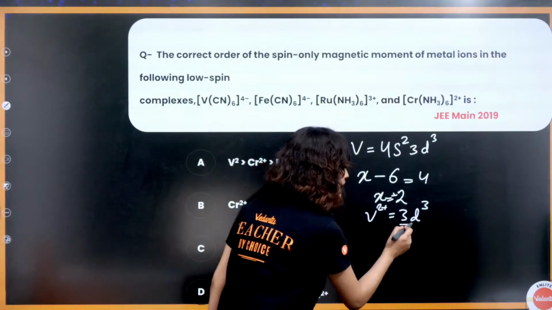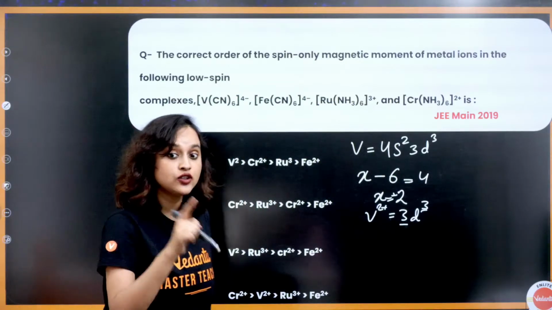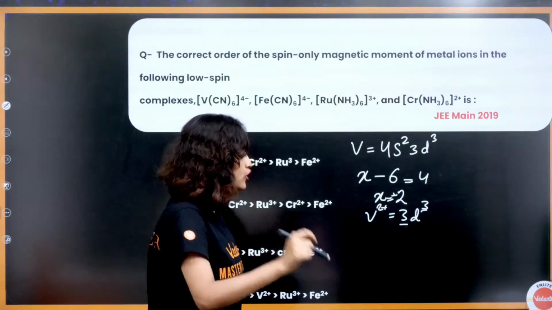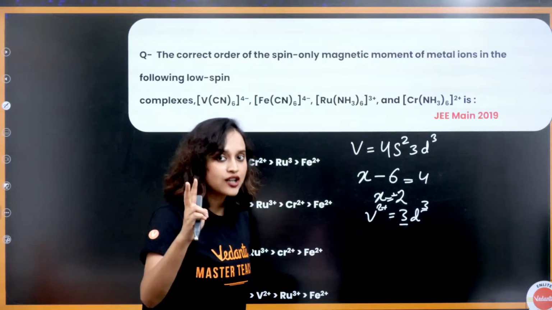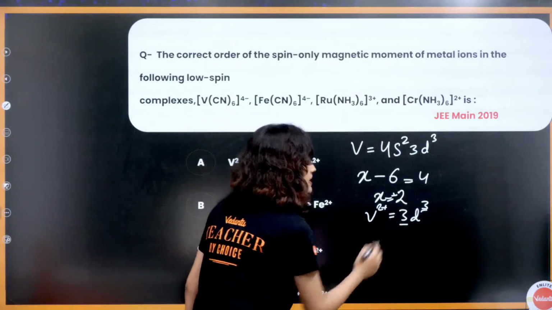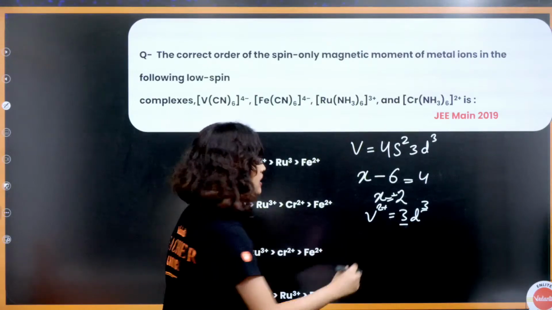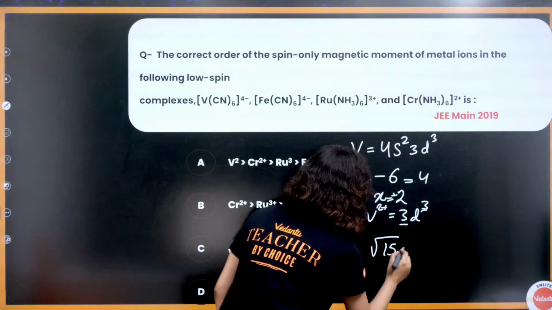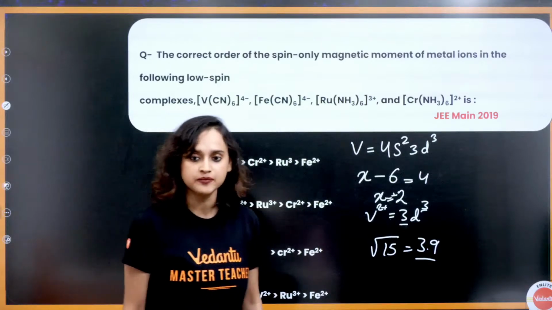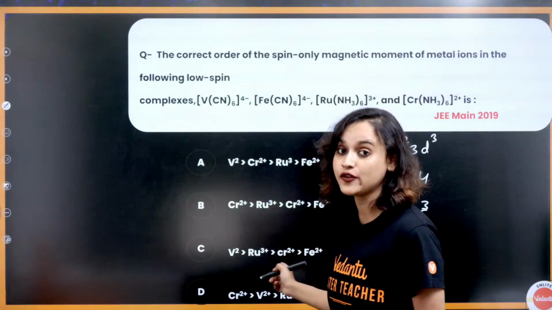Now because this is a d3 configuration, even though CN is a very strong ligand, I gave you the exceptions also in the previous session of mind map. In the exception I told you that if it is a d1, d3 configuration, there is no question of getting paired. So there are 3 unpaired electrons. What is the magnetic moment? Root over 15, that means 3.9. This is paramagnetic. Root over 15, sweetheart, 15, not 18.